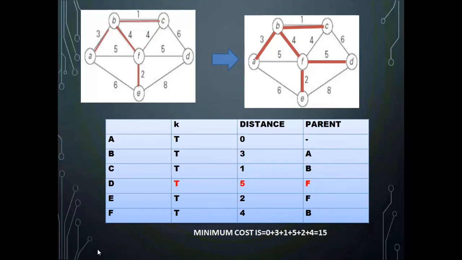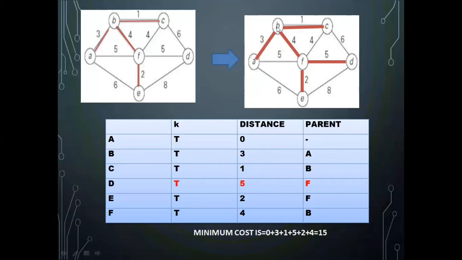Now you add the distances to get the minimum cost of the spanning tree. If you just add this column, that will give 15 as the value. So what you have done: first you select any vertex arbitrarily, check all the edges outgoing from that vertex, find out which is the minimum one, and add that vertex also to the minimum tree.